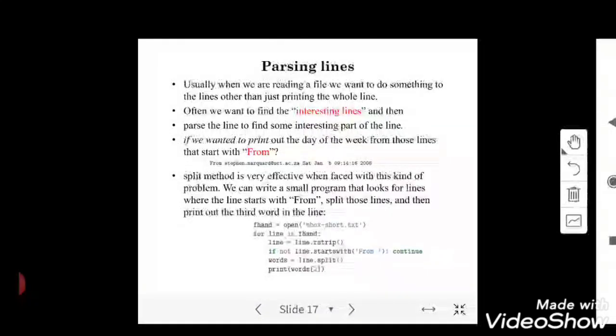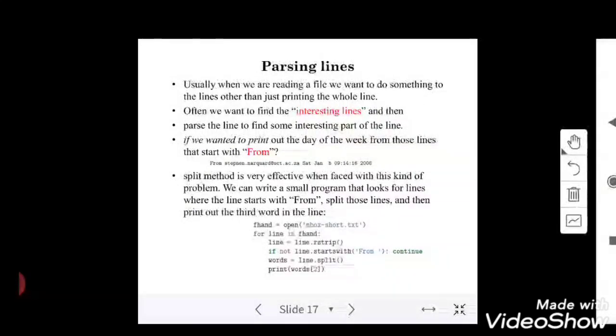Then I need to count the words. Or else, in a given text file, you may need to find how many lines of text there are. I can parse each and every line to count how many lines there are in a given text file. So it is one example of this parsing. Here, it has given an example like "From Stephen Margaret dot something, Saturday, January 5th" date.